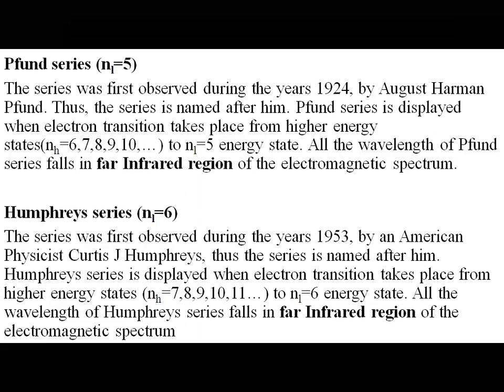Pfund series, n1 is 5. It was observed during the year 1924 by August Hermann Pfund. Thus, the series is named after him. Pfund series is displayed when the electron transition takes place from higher energy states, that is 6, 7, 8, 9, 10, to the fifth energy state. So, n1 is 5. All the wavelengths of the Pfund series fall in the far infrared region of the electromagnetic spectrum.